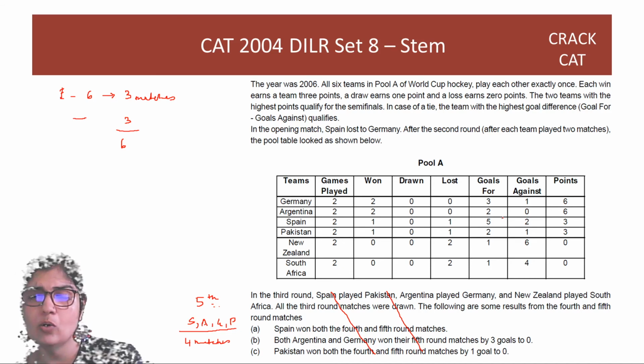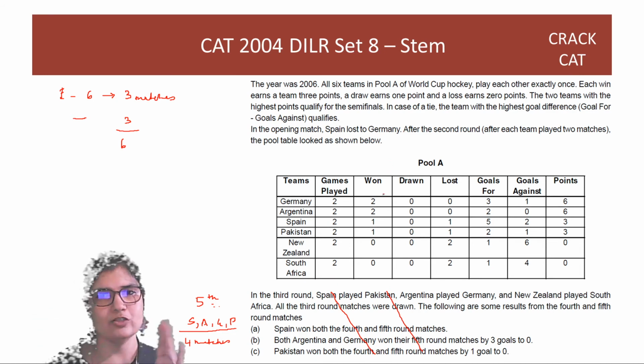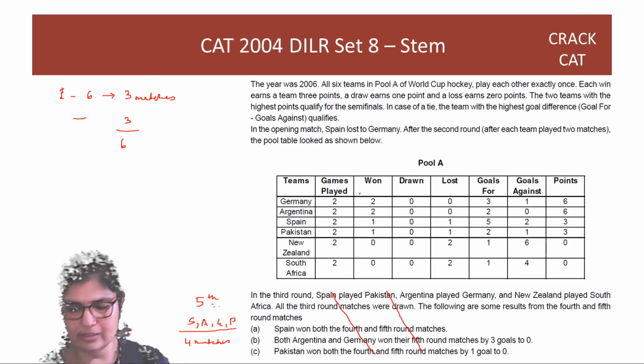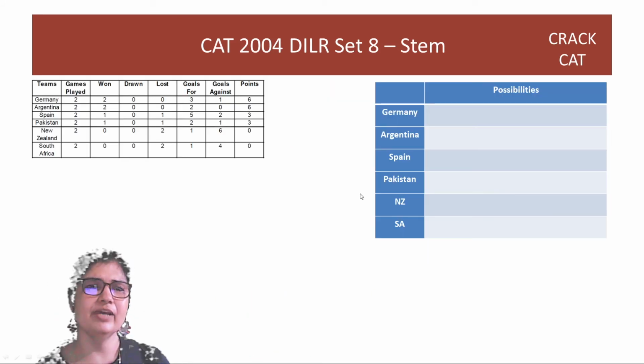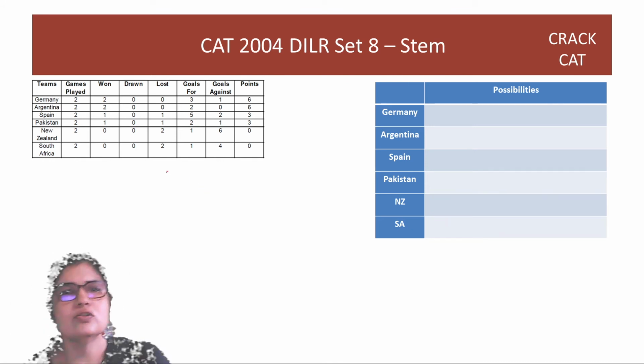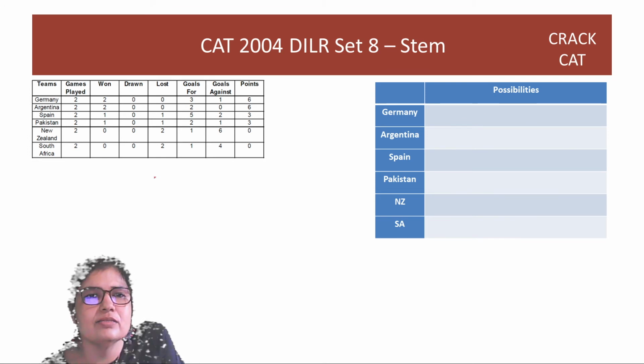Okay, if this is the goal, who can the person have played with? So one thing we already know that Spain lost to Germany in the opening match. So Spain and Germany had a match in one round where Spain loses. Okay, so let's just get all this together now. We have the data here. So what are the options? Before we fill up, these are the final answers. We'll just try and work some options out here.